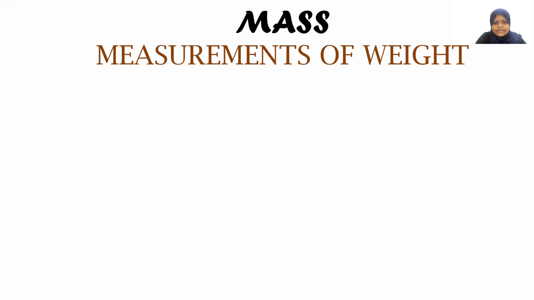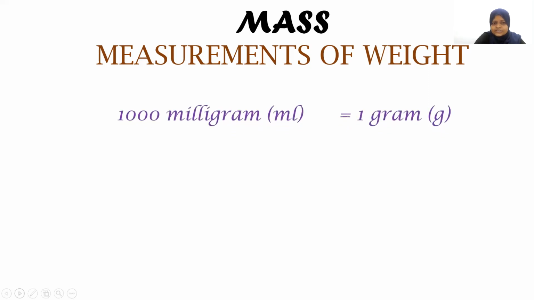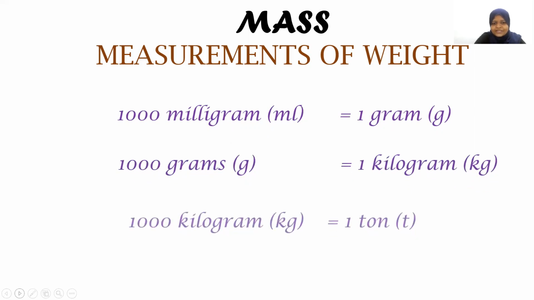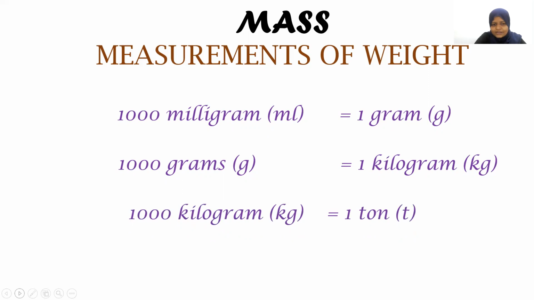Right. So first, I'm going to tell you the basic terms what we use in terms of mass. Like you all would have heard this: 1000 milligrams equal to 1 gram, 1000 grams equal to 1 kilogram, 1000 kilograms equal to 1 ton. Right. These are the basic things what we learn when it comes to mass. So now here one easy thing you have here is everything is equal to 1000. That is, by this you understand the smallest unit is milligram. That is 1000 milligrams. When they get together, they become 1 gram.